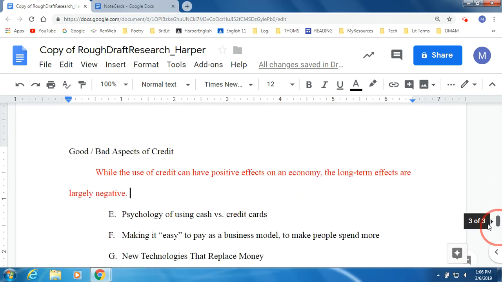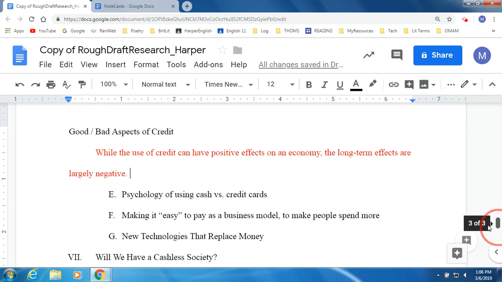I'm going to scroll down here because the paragraph that I would like to work on right now is the one about the good and the bad aspects of credit. Now, remember, my thesis is a thesis that's really in favor of cash. And so I want to keep that in mind as I'm forming my arguments, my little mini arguments in my topic sentences. So my topic sentence says, while the use of credit can have positive effects on an economy, the long-term effects are largely negative. So that definitely fits my thesis. I'm still supporting the idea of cash and the idea that credit can be harmful. And so I hopefully have research to back that up.